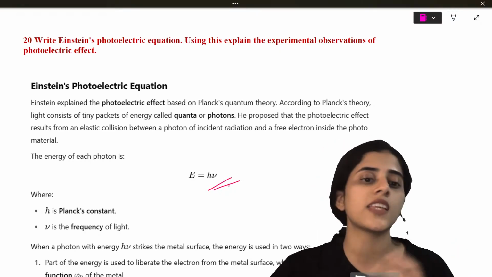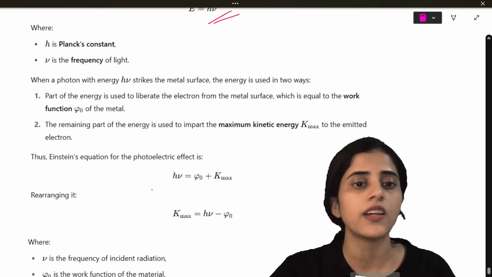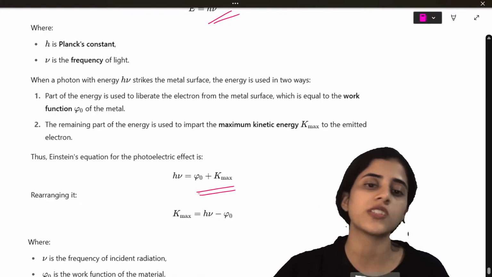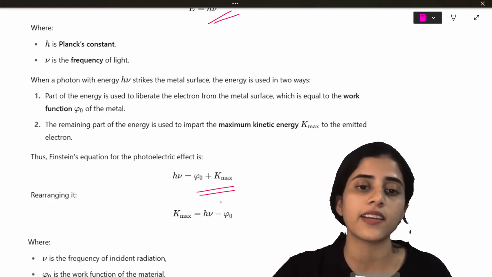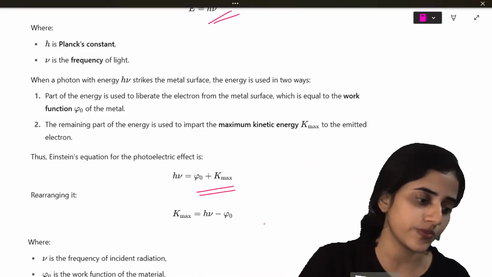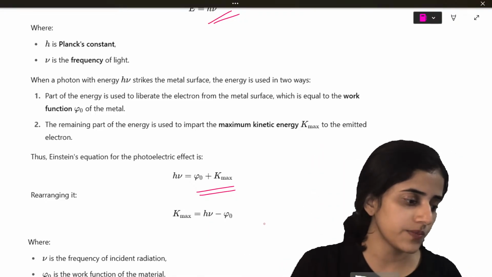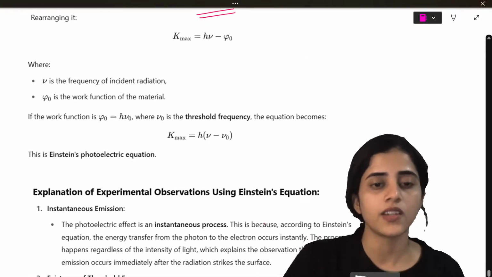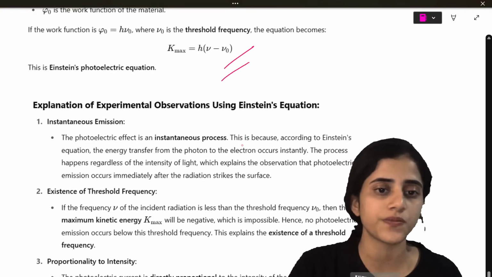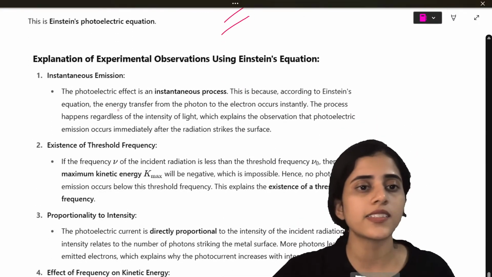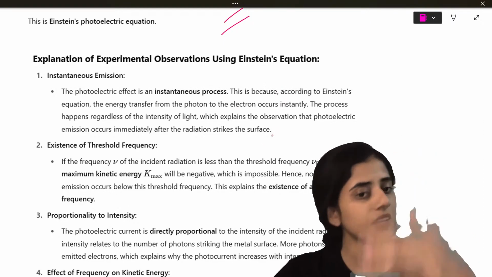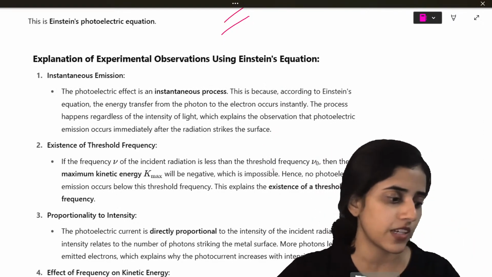So you can say E is equal to h nu. So Einstein's photoelectric equation will be h nu is equal to h nu naught plus kinetic energy maximum. So K max will be h nu minus h nu naught. So kinetic energy max is h nu minus h nu naught. Next is the explanation of experimental observations using Einstein's equation. Again, I have put detailed explanation.